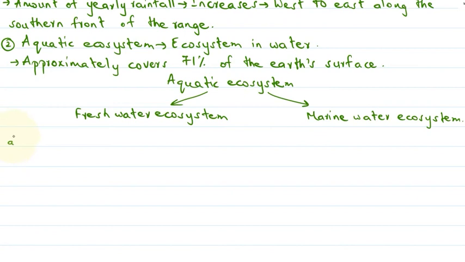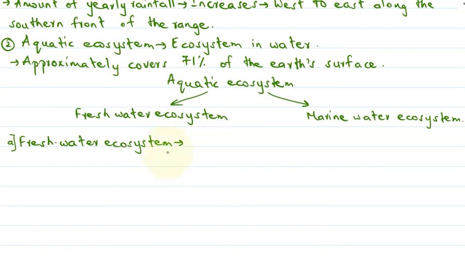So first, if we talk about the freshwater ecosystem, what are the special features or common features of this freshwater ecosystem?